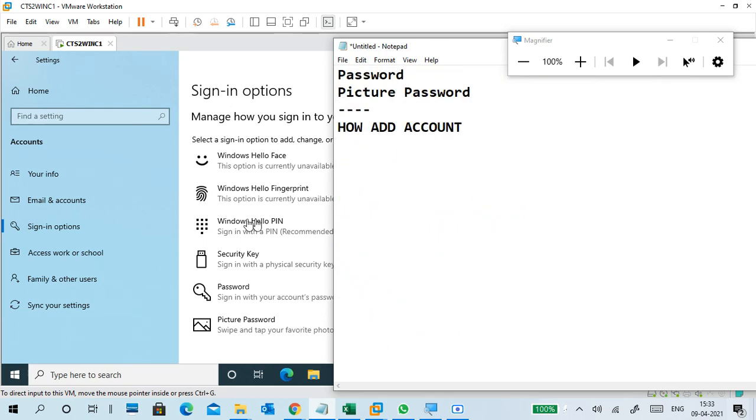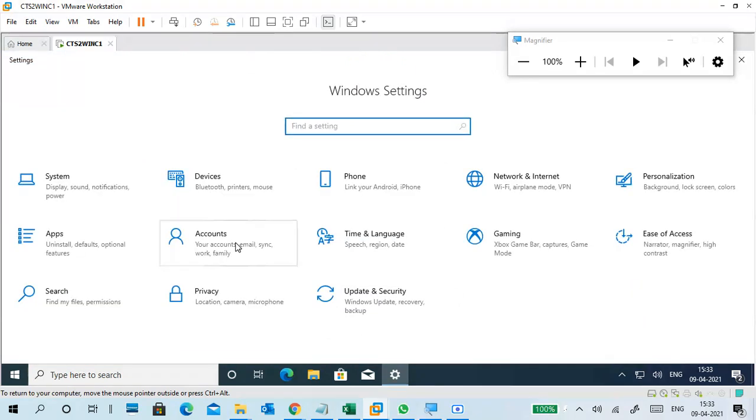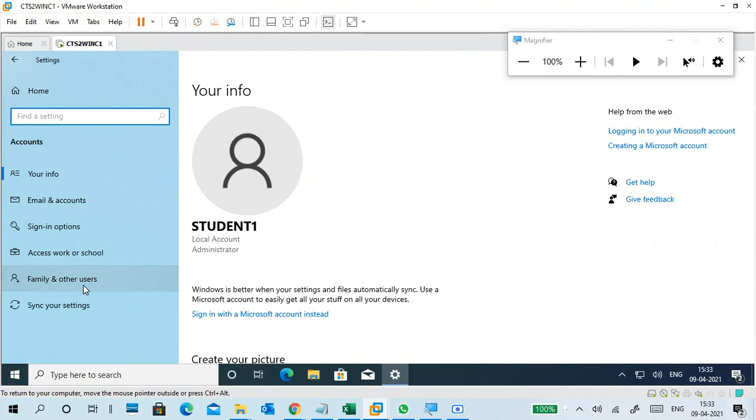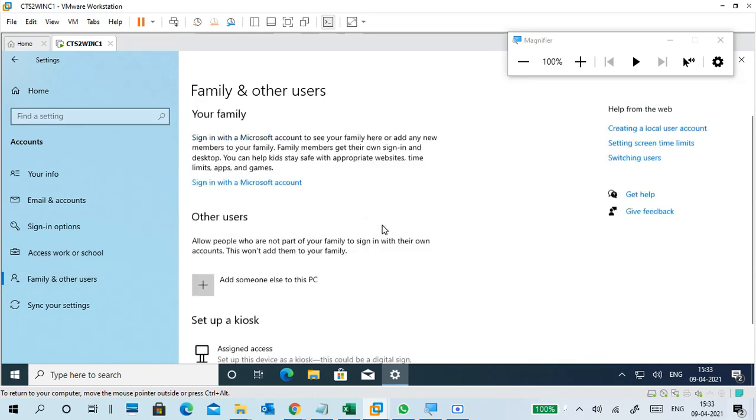That is also important, right? Now again, in Settings, Accounts. Next, our account is a student account, local account, administrator. Now I'm going to create and add a standard account.